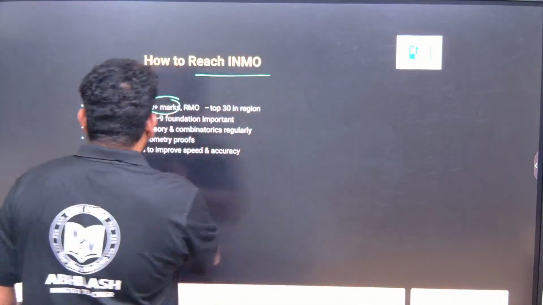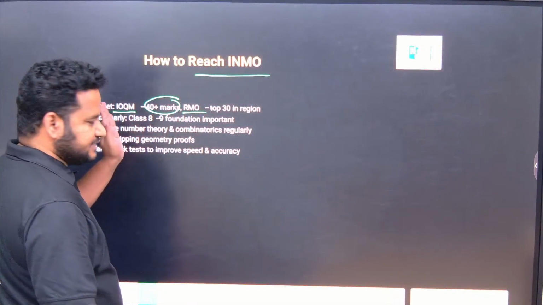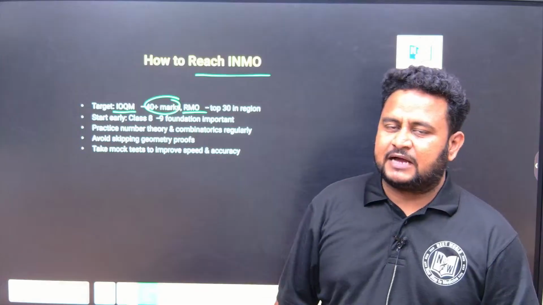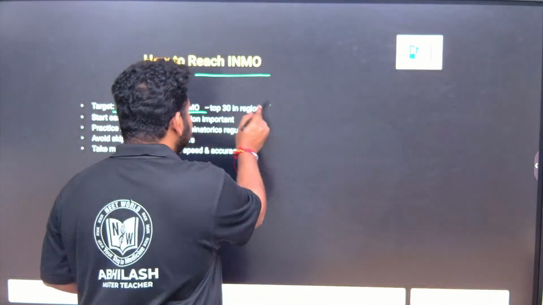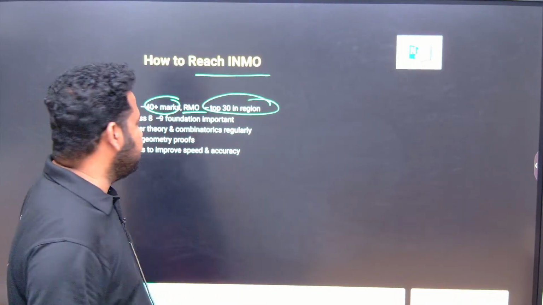Next, regional Maths Olympiad, how to qualify. First is IOQM, from there you have to qualify to RMO, that is the Regional Maths Olympiad. From there, the next level is INMO, Indian National Mathematical Olympiad. That means in your region you should be in the top 30, but you should aim for the top 10, to be on the safer side.